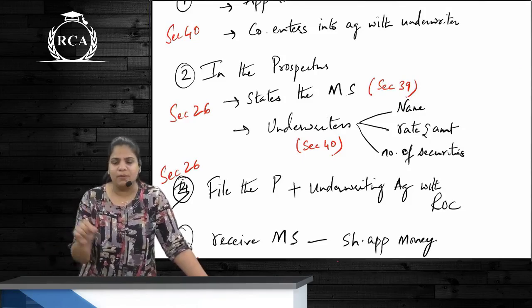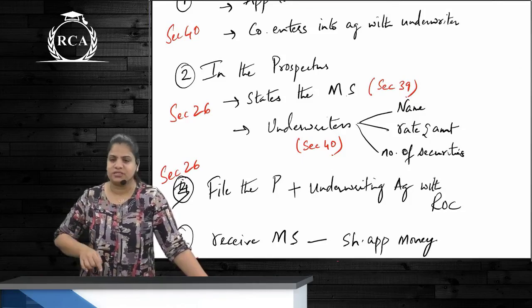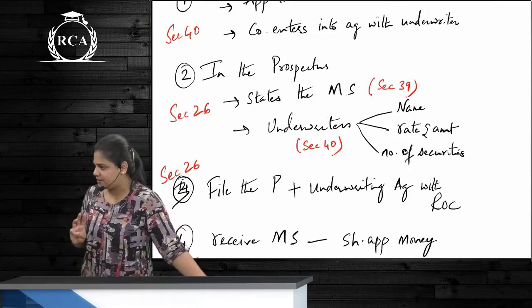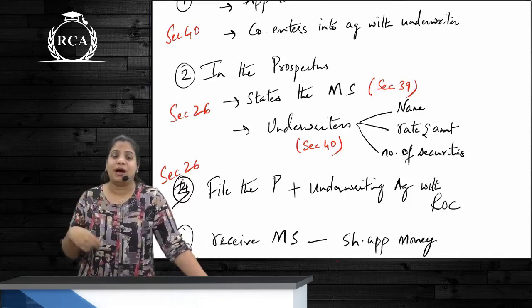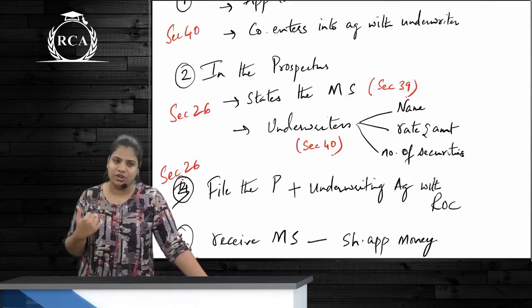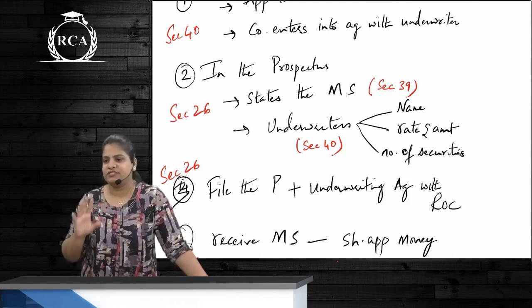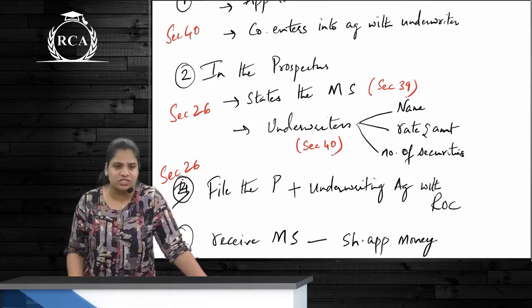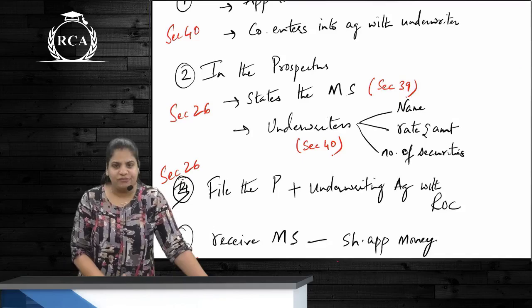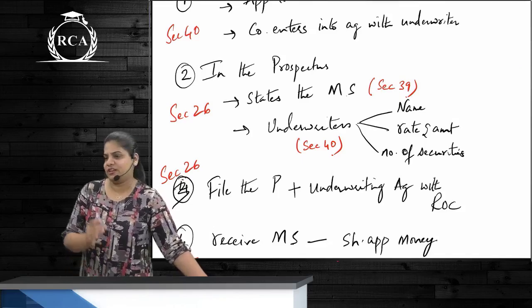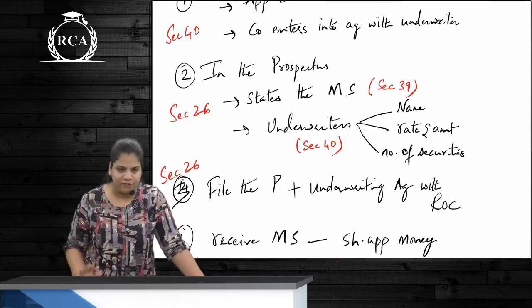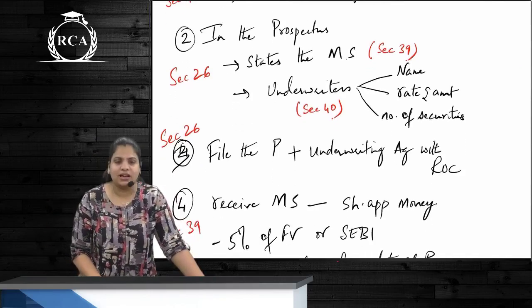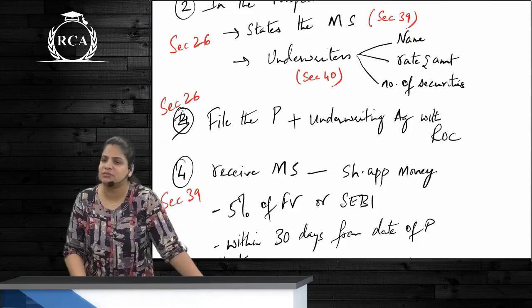Correct? While making the prospectus, they will also specify three things about underwriters. Firstly, the name of the underwriters, then the rate and amount of commission to be given to them, and third, the number of securities that they have agreed to subscribe to. Correct? After making this, the prospectus along with the underwriting agreement is submitted to ROC for filing. Correct? After that, the company has to receive minimum subscription.